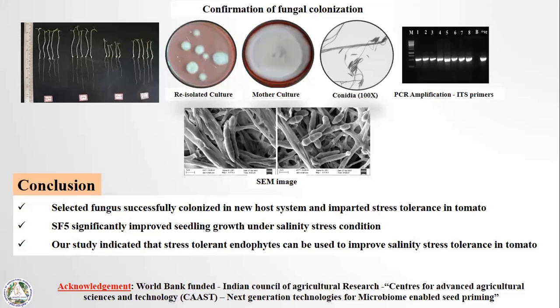Apart from this, we also observed the morphology using SEM, that is scanning electron microscopy. Here I am showing SFI, which performed significantly well under salinity stress, and this SEM image tells us that the endophyte produces both macroconidia as well as microconidia. Macroconidia are fusiform, slightly curved, pointed at the tip, and have 3 to 4 septa. These macroconidia are abundant but never in chains, whereas microconidia are smooth to rough walled with 0 to 1 septa.